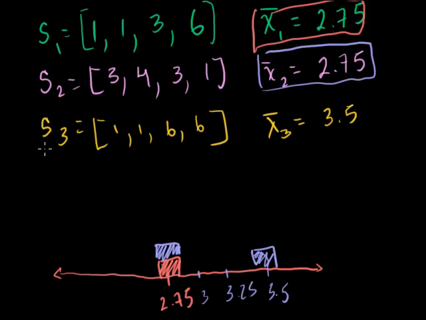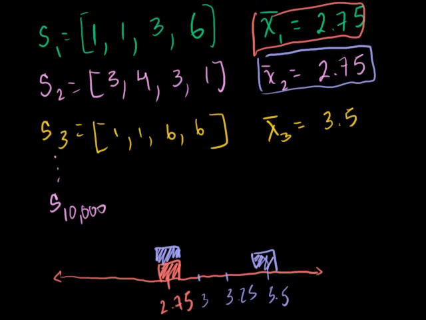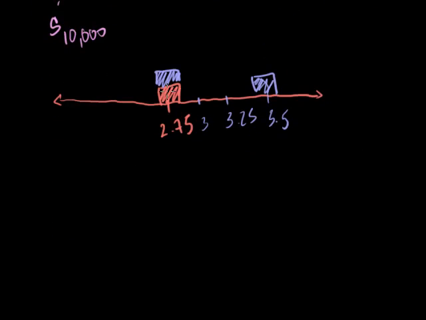And what I'm going to do is keep taking these samples. Maybe I'll take 10,000 of them. So I'm going to keep taking these samples, all the way to sample 10,000. I just do a bunch of these. And what it's going to look like over time is each of these I'm going to make a dot, because I'm going to have to zoom out.